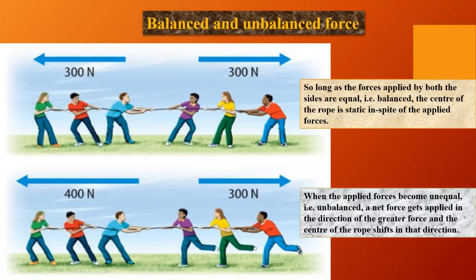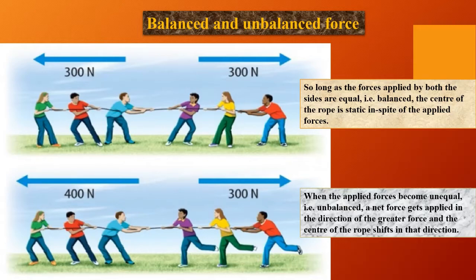Whereas on the other side, if a group of students is much stronger compared to the other one and applying much more force, then the rope tends to move to the side of the stronger group, right? That means there is an unbalanced force between the two groups, because one has more power, more force than the other.